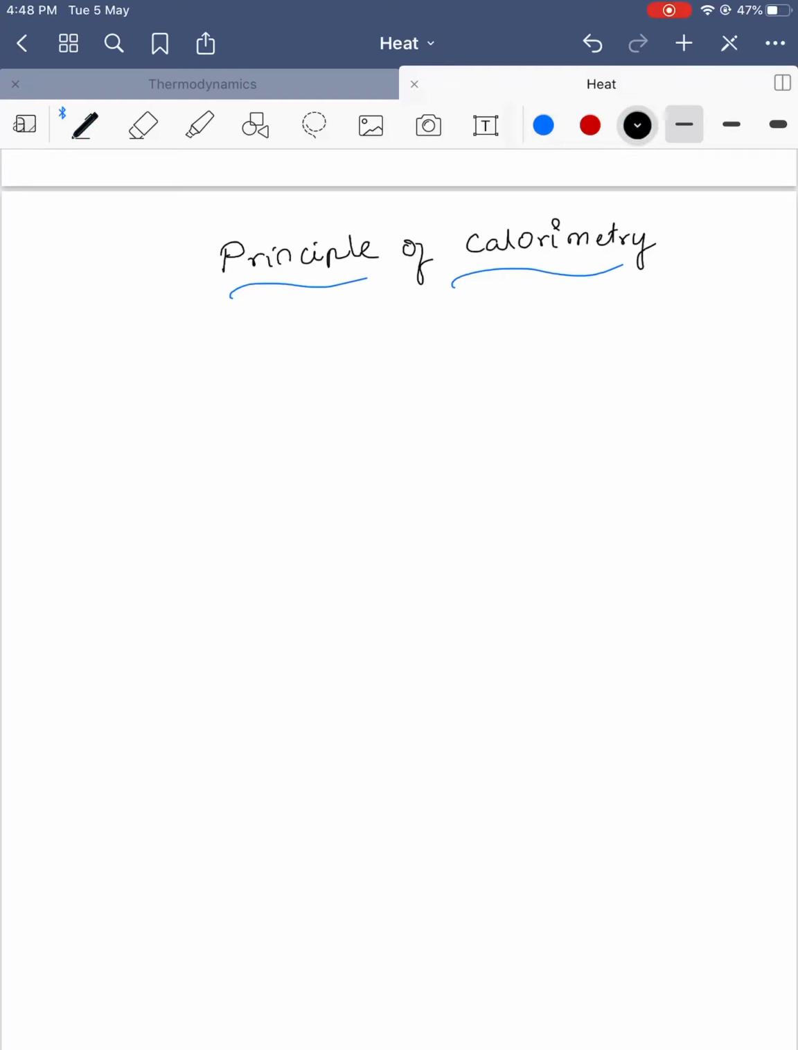Hi student, in this class we are going to discuss the principle of calorimetry. According to the principle of calorimetry, if two objects are mixed, many objects can be mixed, the amount of heat lost by one object is equal to the amount of heat gained by another object.